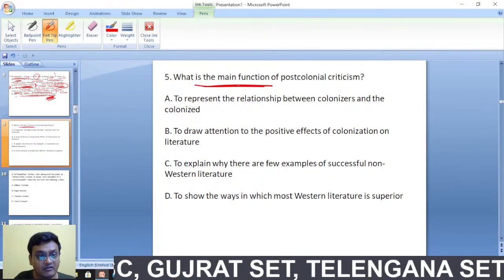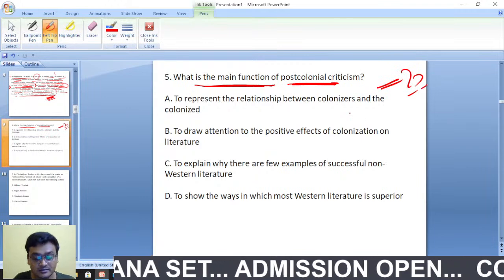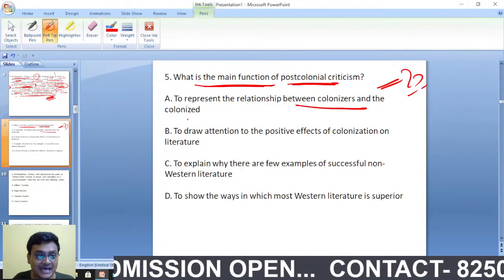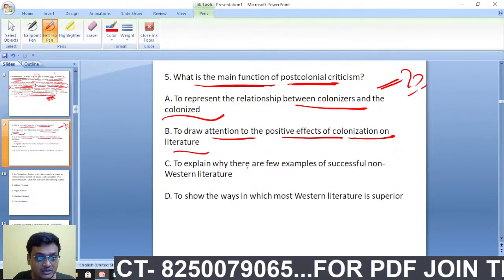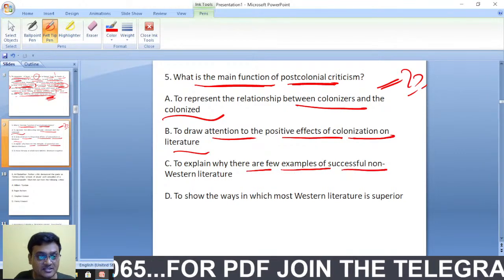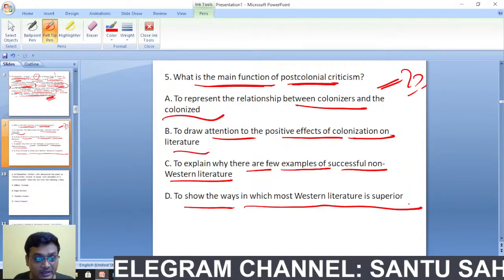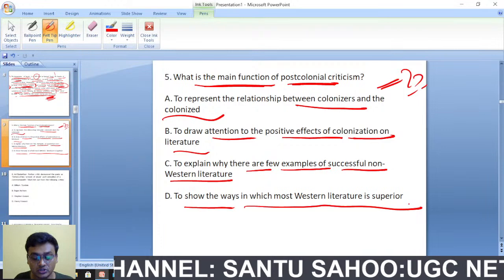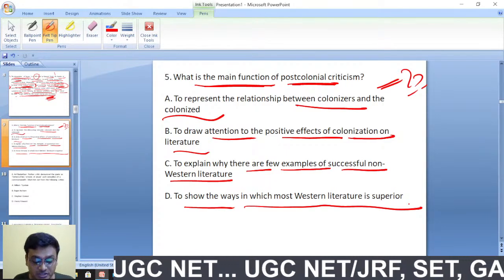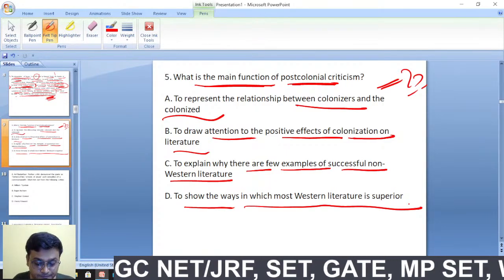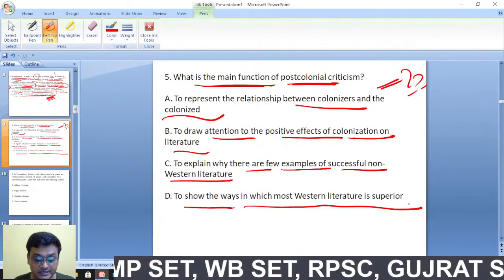complex. What is the main function of post-colonial criticism? To represent the relationship between colonizers and colonized, to draw attention to the positive effects of colonization in literature, to explain why there are few examples of successful non-Western literature, or to show the ways in which most Western literature is superior. What is the main function of post-colonial criticism? The main function.